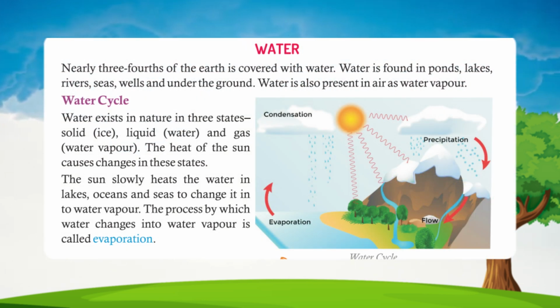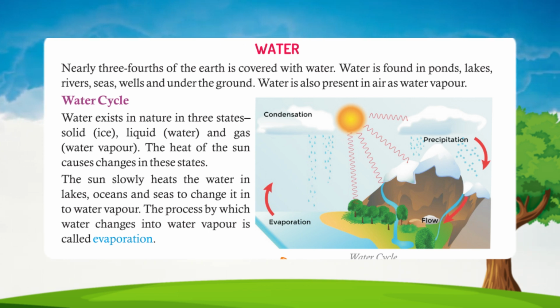Water. Nearly 3/4 of the earth is covered with water. Water is found in ponds, lakes, rivers, seas, wells and under the ground. Water is also present in air as water vapor.